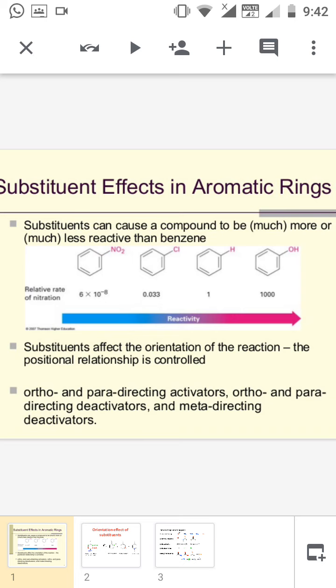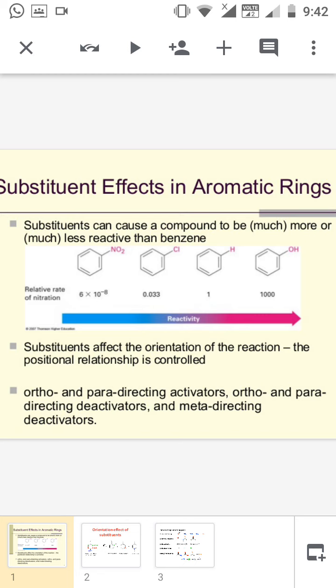That means they withdraw electrons from the benzene ring. That's why the electrons are deficient in the benzene ring. Whereas in the case of phenol, the OH group will donate electrons towards the benzene ring. That's why the benzene ring is electron rich, so the rate of the second electrophilic substitution reaction is high.